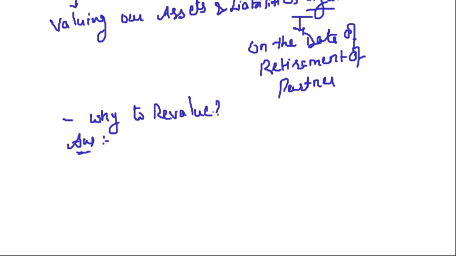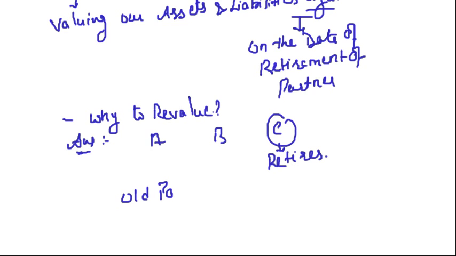Now, in the retirement, who are the old partners? If I say there are three partners, A, B and C, and this partner C retires. Who are the old partners? Old partners are A, B and C. Who are the new partners? New partners are only A and B.